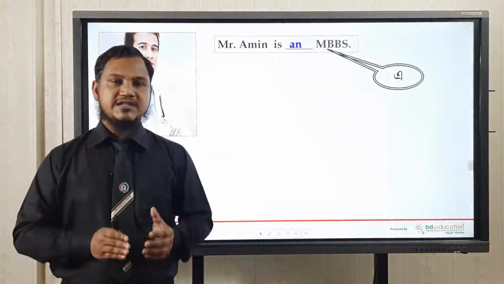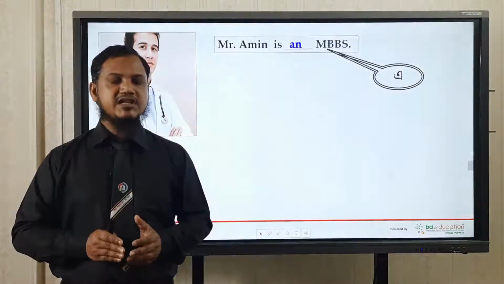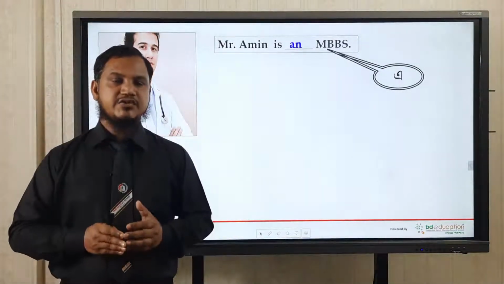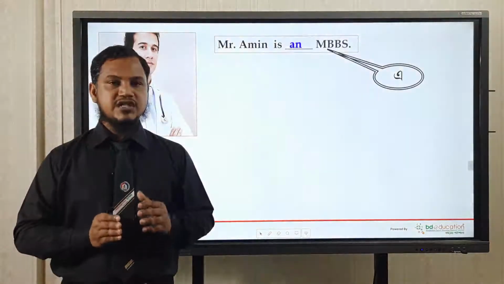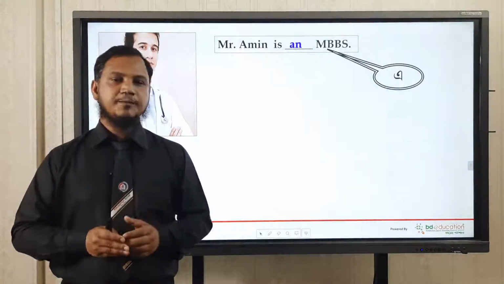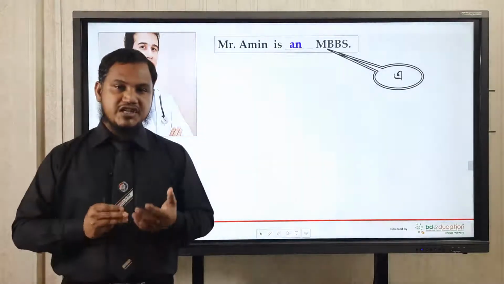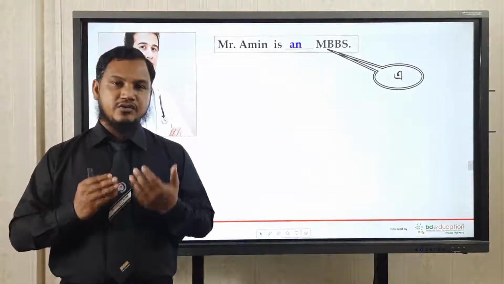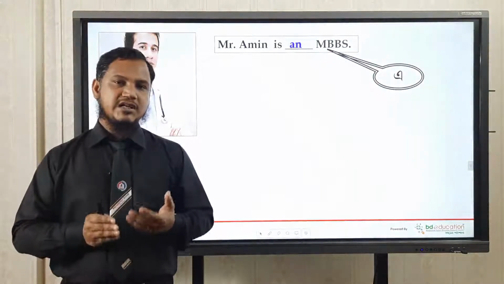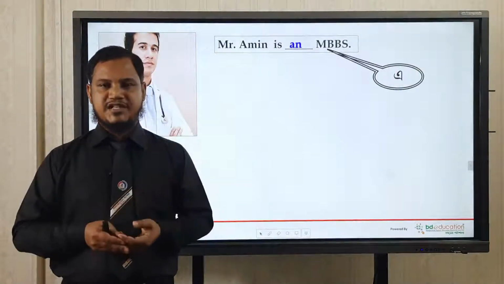If your pronunciation starts with a vowel sound, I repeat, if your pronunciation starts with a vowel sound, you must use an and give the singular noun or the singular sound. But if you see that the pronunciation is with a consonant, then you must use a before the sound.